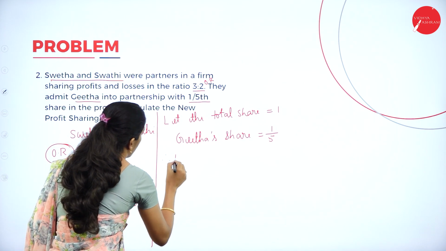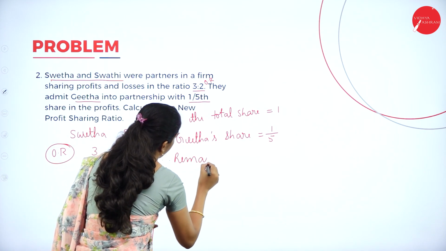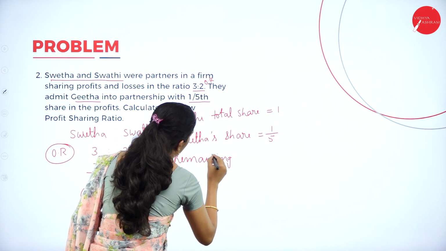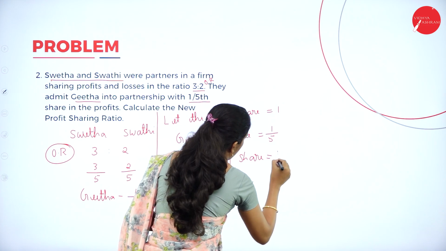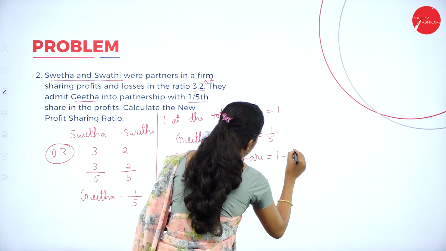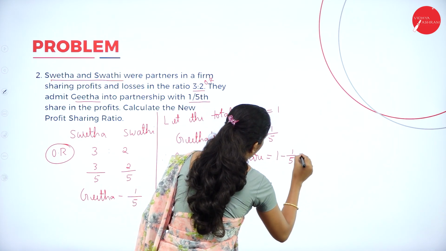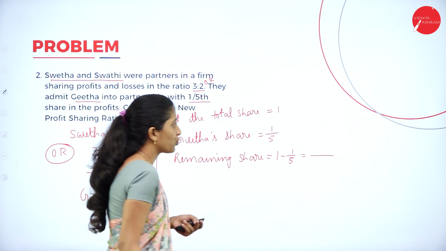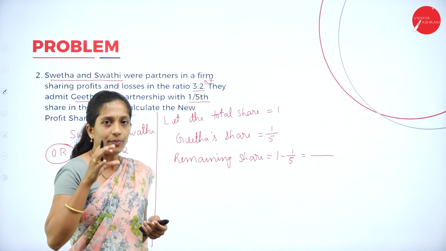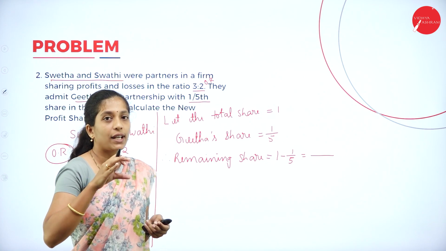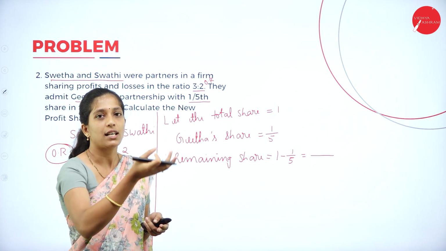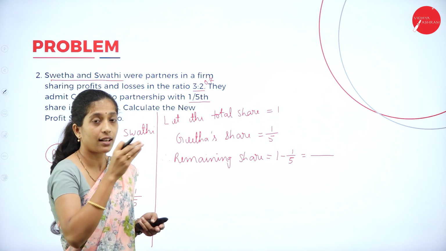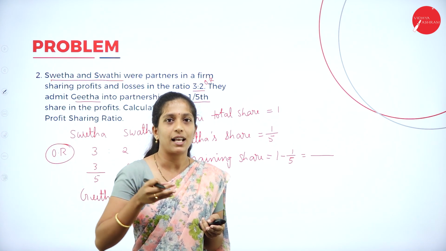Therefore, the remaining share is equal to 1, that is total share, minus new partner's share, that is 1/5. So 1 minus 1/5, we'll get a share. Whose share will that be? Shweta's as well as Swati's share. The remaining share will be Shweta's and Swati's.